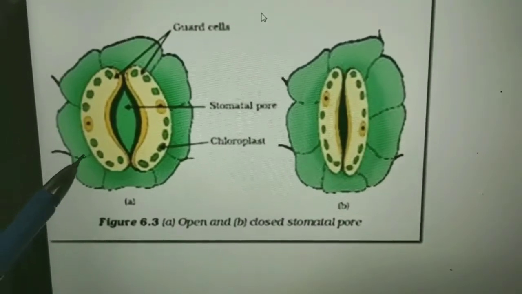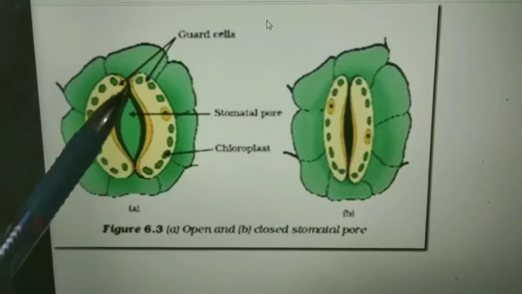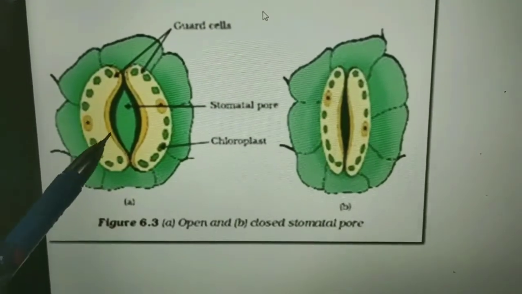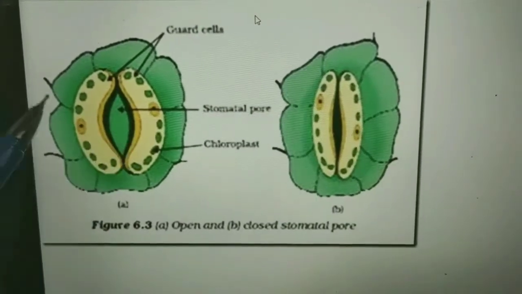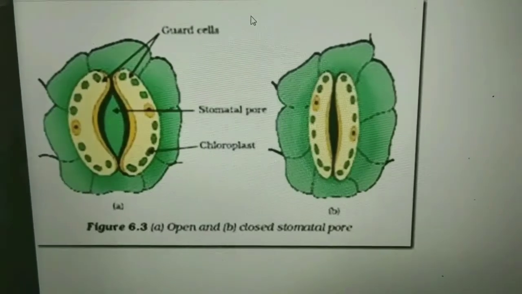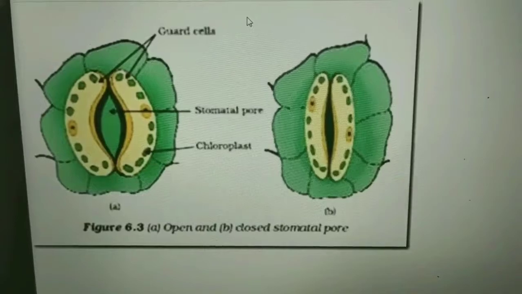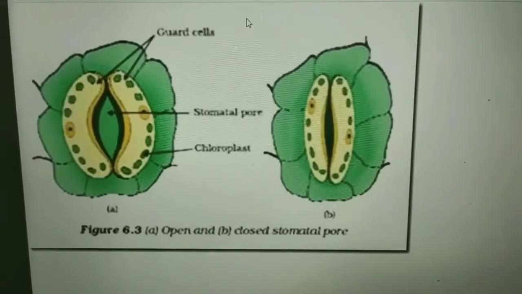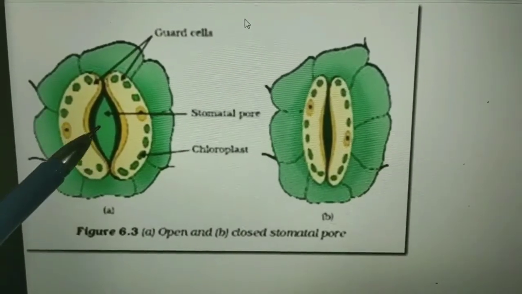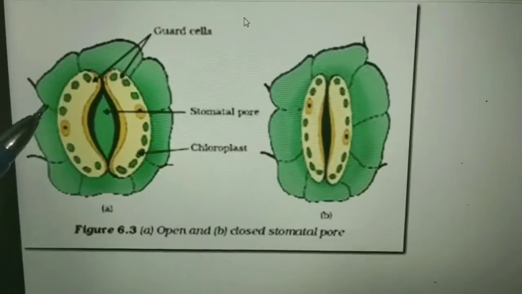These are the epidermal cells of the leaf in which the guard cells are present. What is the function of guard cells? They help in opening and closing the stomata. And what is the function of stomata? Stomata help in exchange of gases and transpiration.